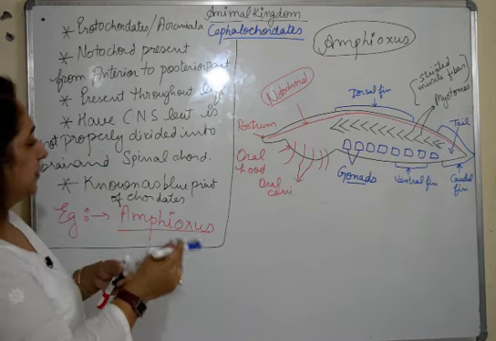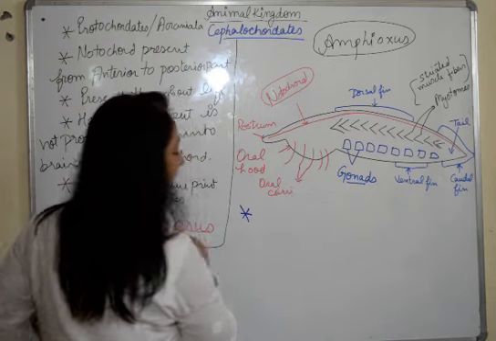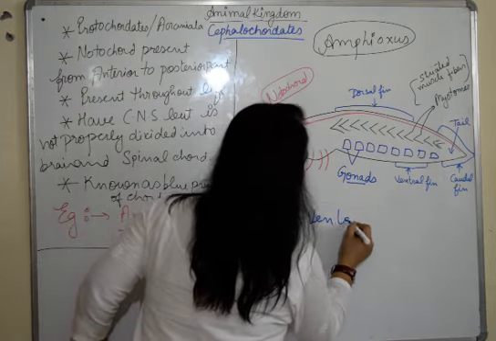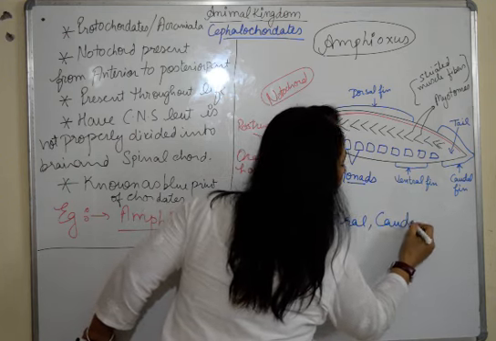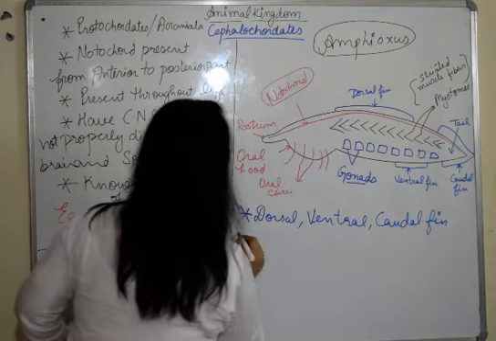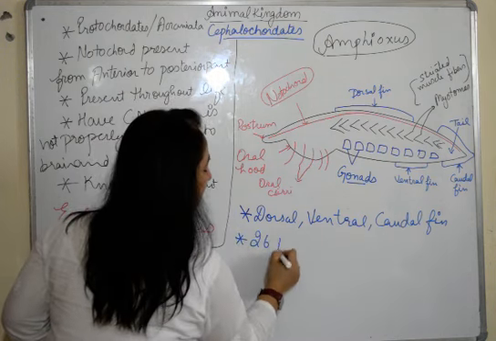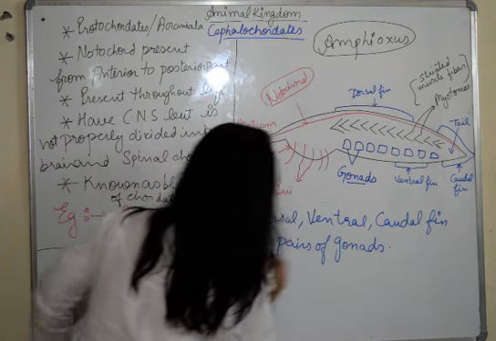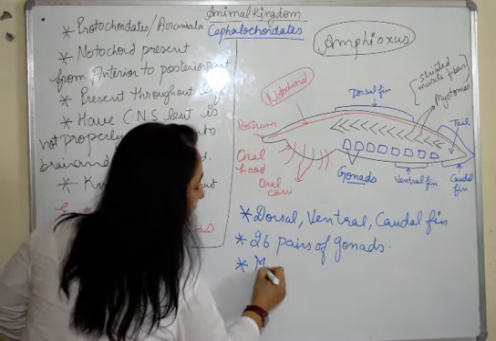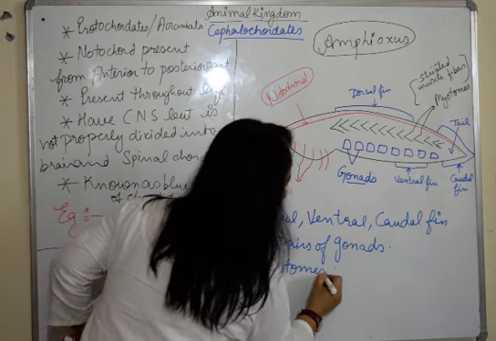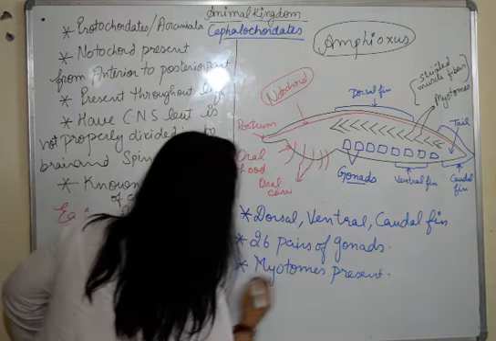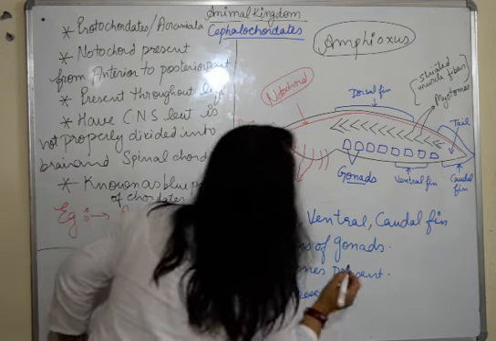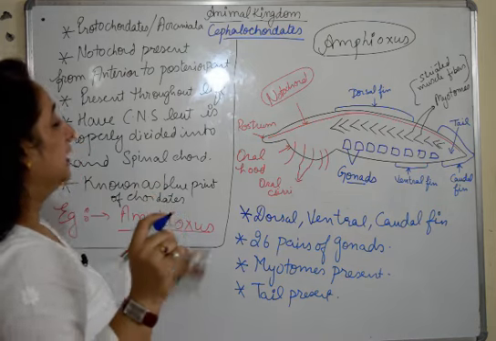We'll write the characteristic features one by one. So what do they have? They have dorsal, ventral and caudal fins. Then they have 26 pairs of gonads, plus they have myotomes. They have a tail region, plus they have this rostrum.